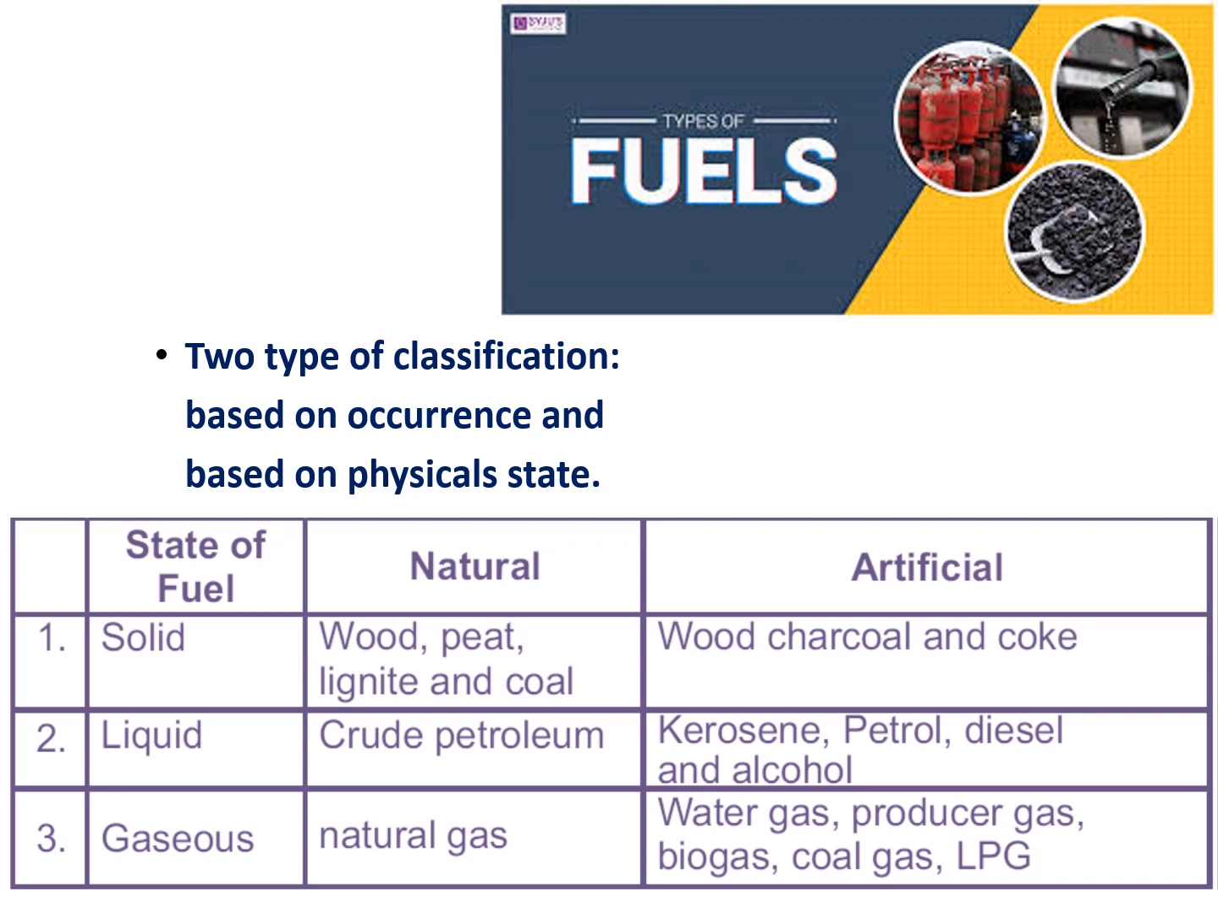So, classification of fuels. Fuels can be classified into two types: one based on their occurrence and another based on their physical state. The first one is based on occurrence. If the fuels are naturally available, those are called natural fuels, and fuels prepared from naturally available fuels are called derived fuels, artificial fuels, or secondary fuels.